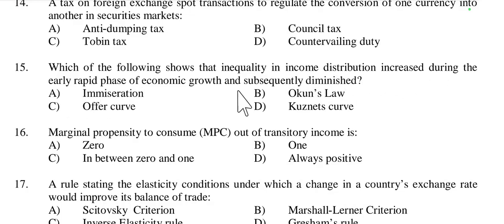Then question number 15, which of the following shows that inequality in income distribution increased during the early phase of economic growth and subsequently diminished? First increase, then diminish. Is it Immiserizing growth, Okun's law, offer curve or Kuznets curve? So it is called Kuznets curve, the inverted U hypothesis. The Kuznets curve illustrates the relationship between economic development and economic inequality. It suggests that in the early stages of economic growth, income inequality tends to increase, but it eventually diminishes as a country continues to develop. So it is called Kuznets curve.